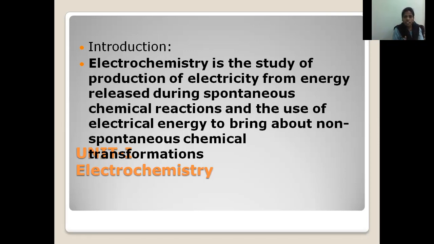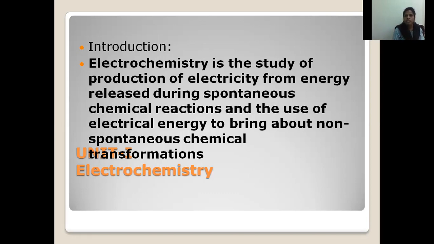In electrical energy to chemical energy, electrical energy is nothing but electricity, whereas chemical energy is nothing but chemical reactions. So in the forward direction, by passing electricity, chemical reactions take place. That is electrical energy to chemical energy. In the backward direction, chemical energy converts to electrical energy, meaning by chemical reactions, electricity is produced. That is electrical to chemical and chemical to electrical.